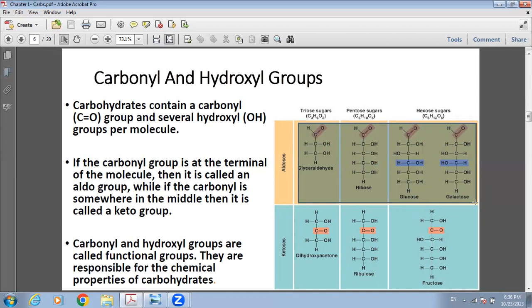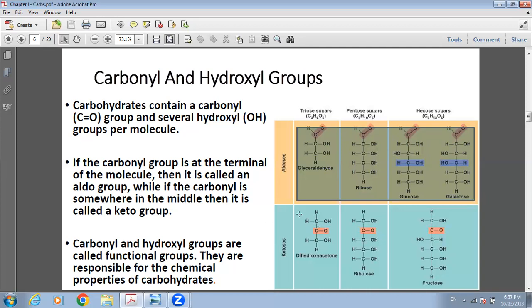All the first row of carbohydrates are aldoses. If the carbonyl, the C double bond O, is at the edge, then the carbonyl is called aldo.